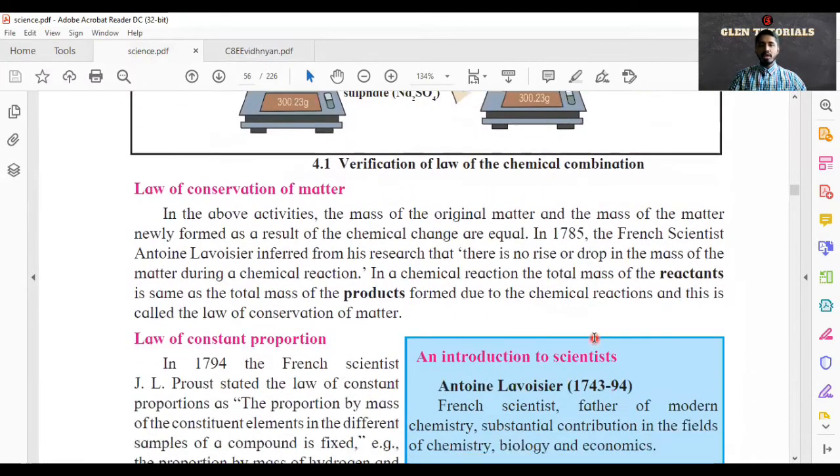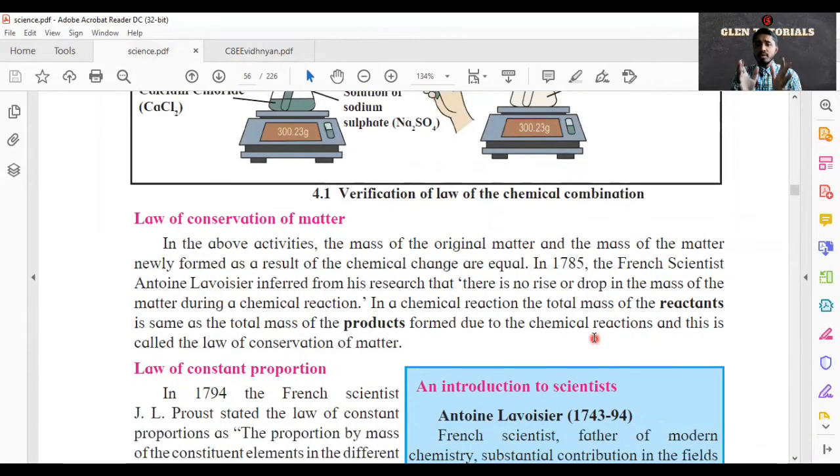Let's go ahead. Law of conservation of matter. Now, in whatever activities were done, this activity was done to show conservation of matter. So what is the meaning of the law of conservation of matter? The French scientist Antoine Lavoisier inferred from his research that there is no rise or drop in the mass of matter during a chemical reaction.